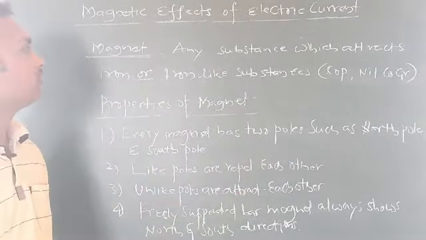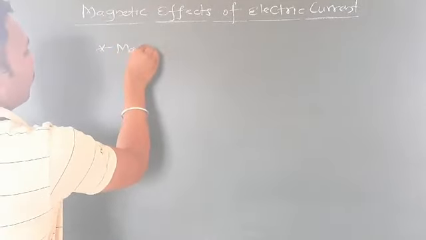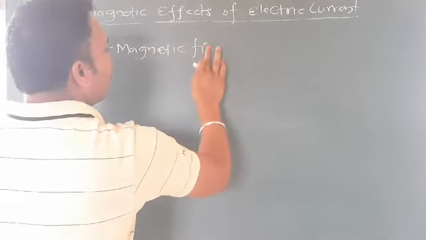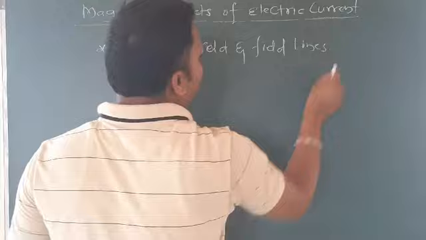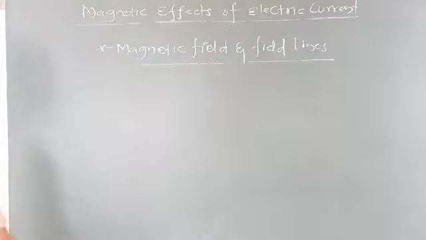Now the next concept we have here is magnetic field and field lines. Let's see what these magnetic field and magnetic field lines are.